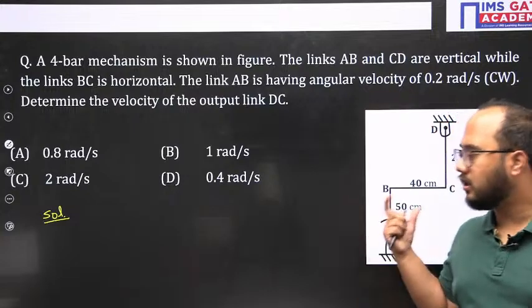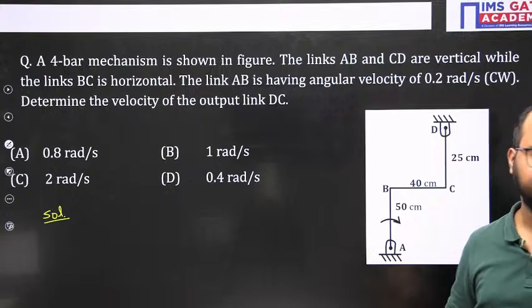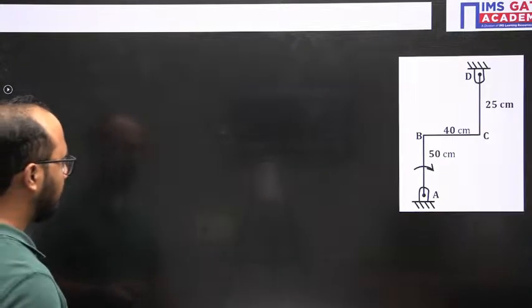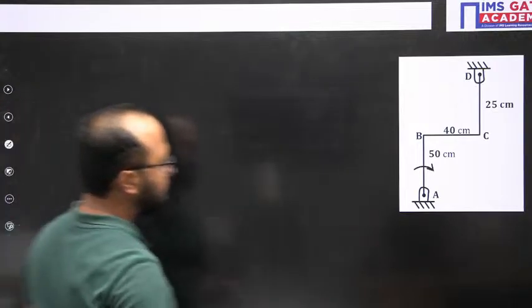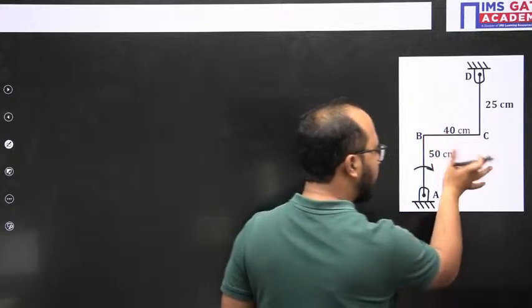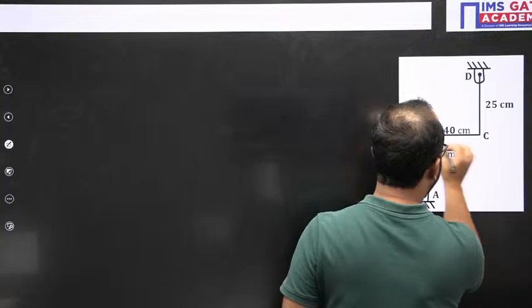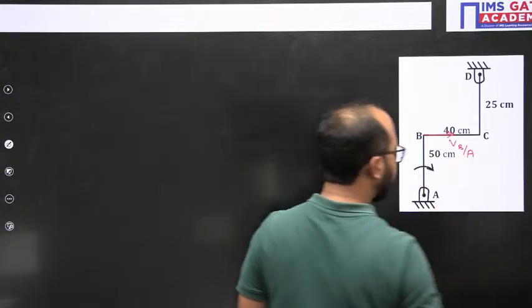We need to draw the velocity vectors on the configuration diagram itself. Let me just show you. This is the configuration diagram, right? So in this configuration diagram I will show the velocity vectors. The velocity vector of B with respect to A will be like this.